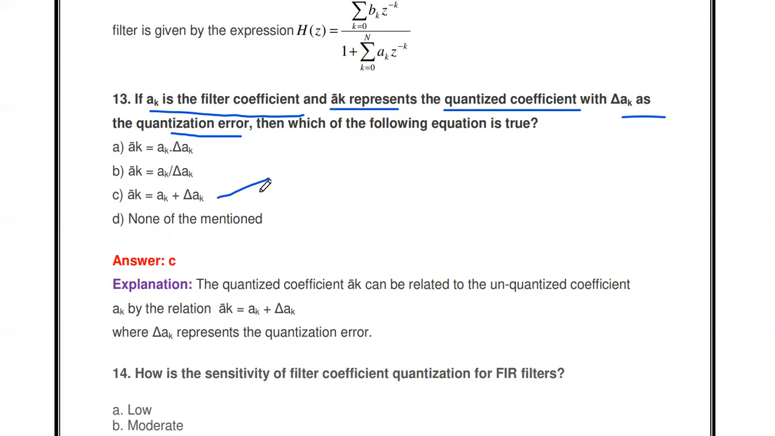In any way we can say quantization error is nothing but the output of the quantizer minus the input of the quantizer. So the output of the quantizer is AK bar, the input of the quantizer is AK. So the difference between these two things is the quantization error. So that is rearranged and given as the answer like this.